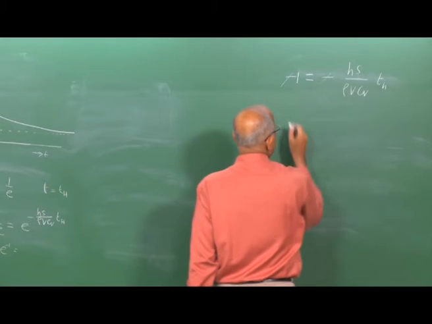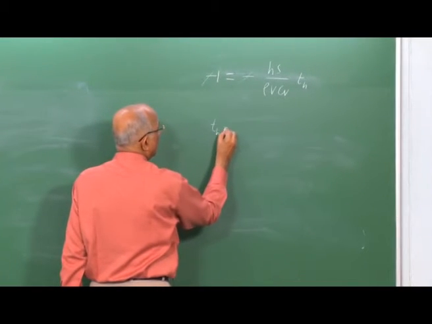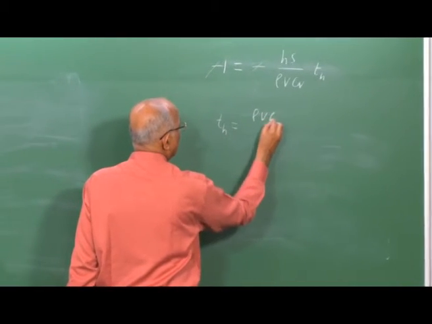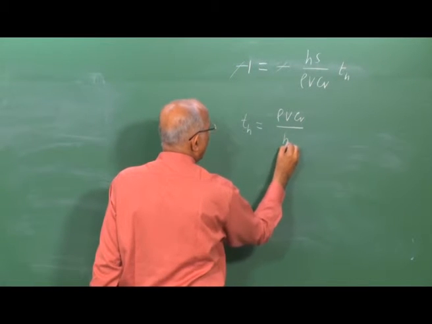Minus and minus cancel, and I get Th is equal to rho V Cv divided by H into S.